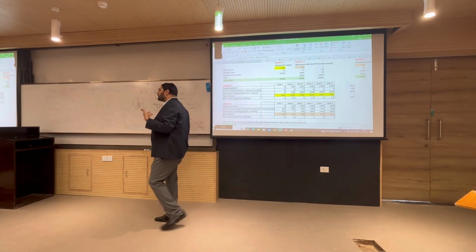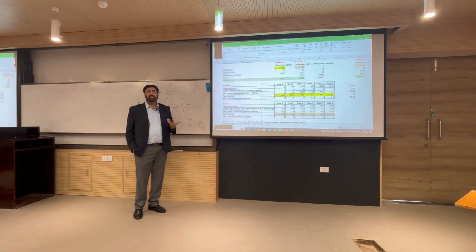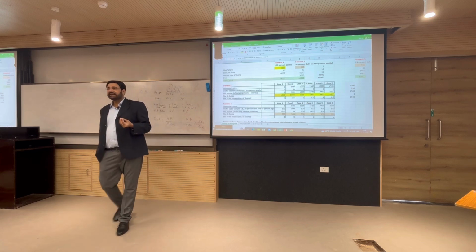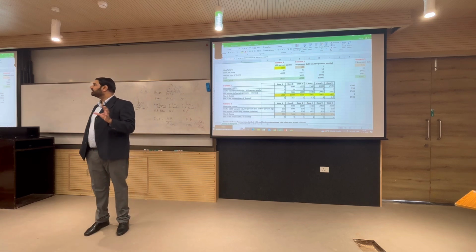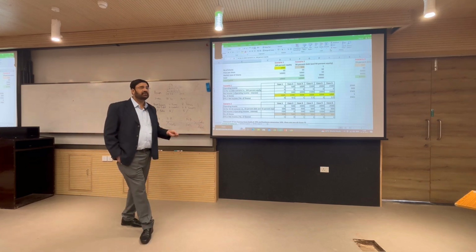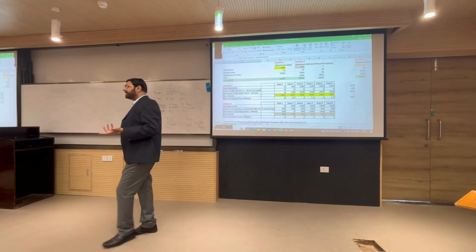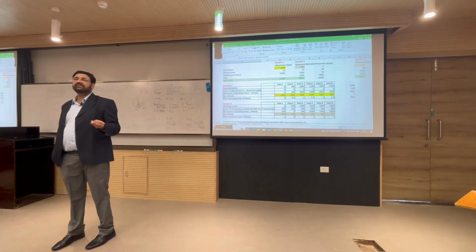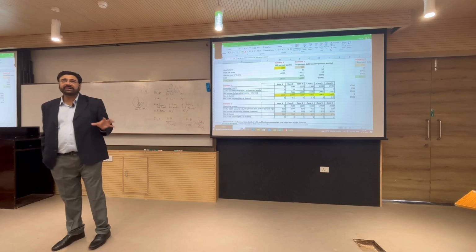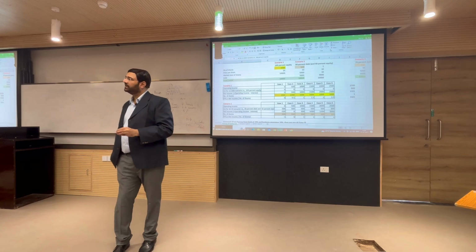And then we will now play with numbers to understand how financing through more debt or more equity affects our profitability, and this is called the capital structure. Capital structure decision means deciding on the quantum of debt and the quantum of equity, or the proportion of debt and the proportion of equity.